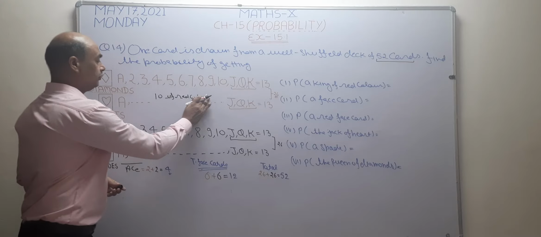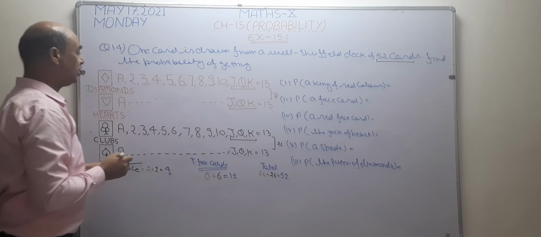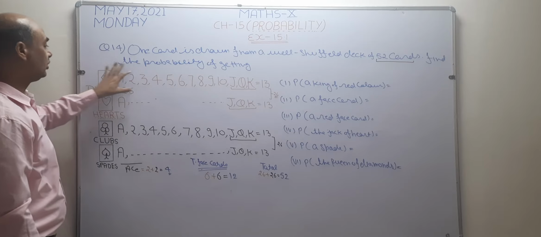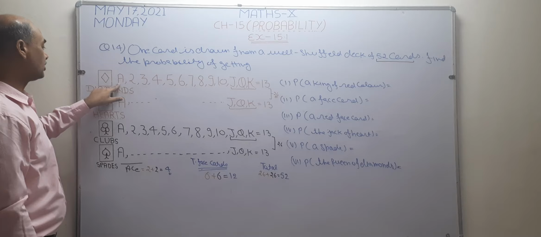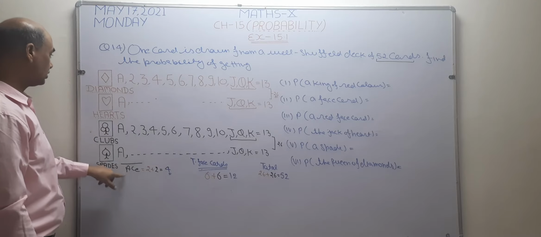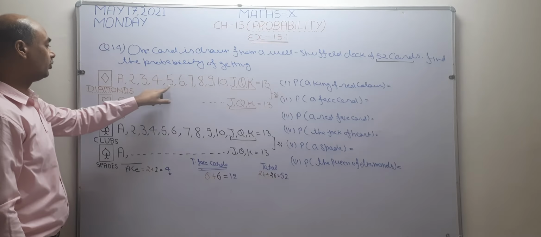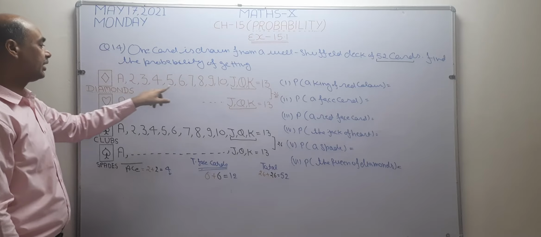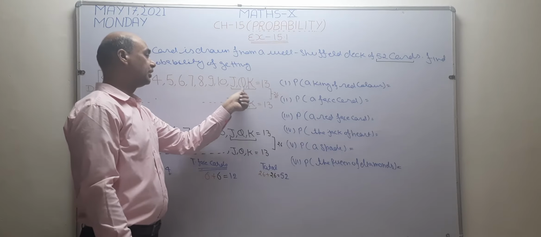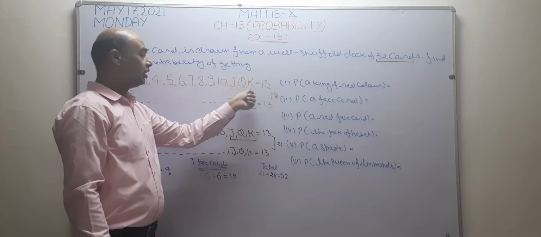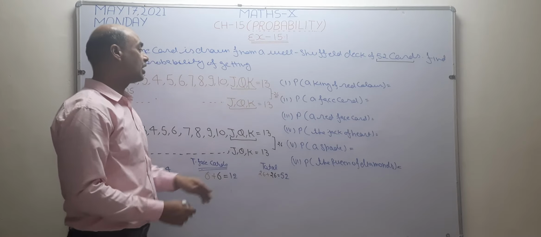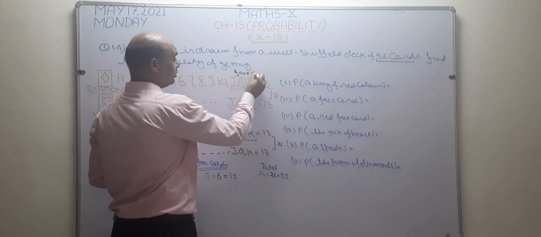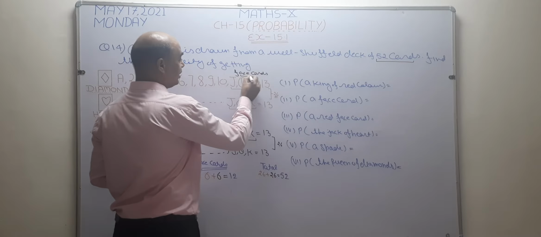Okay. Now see, how many cards are there? Each suit has 13 cards. Each diamond suit has 13 cards. The first card is A, A for ace. Second, third, fourth, fifth, sixth, seventh, eighth, ninth, 10. Total 10 cards are there. After 10, there are jack, queen and king. In these three cards, faces are made. So they are known as face cards.